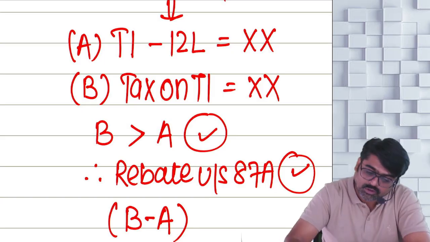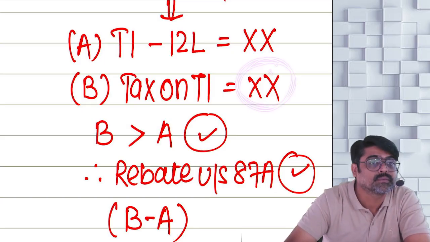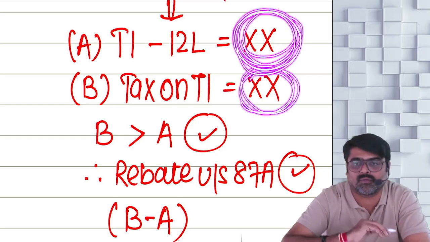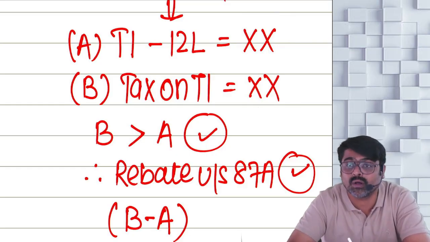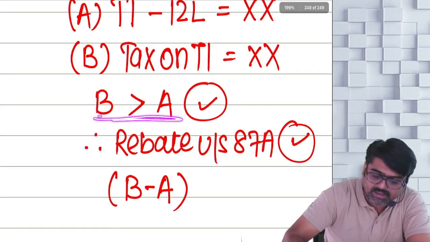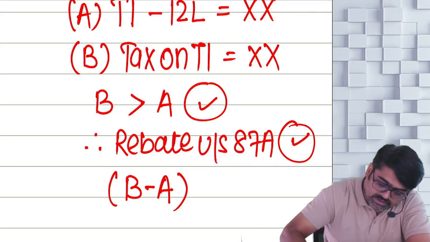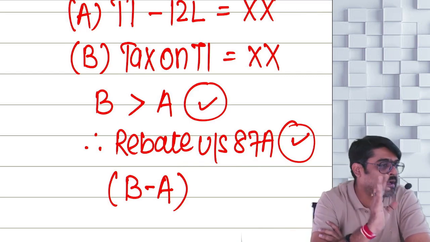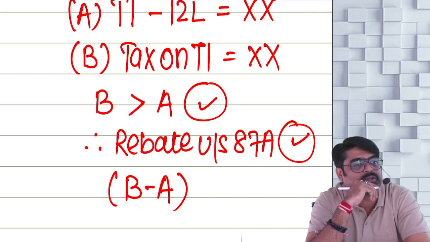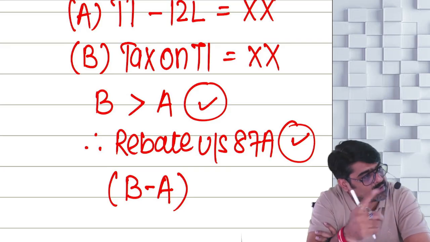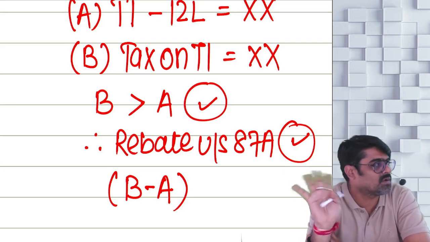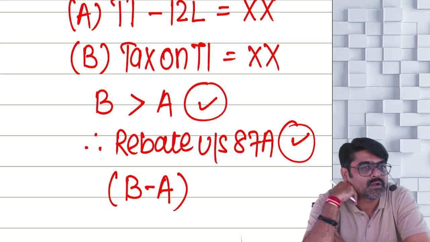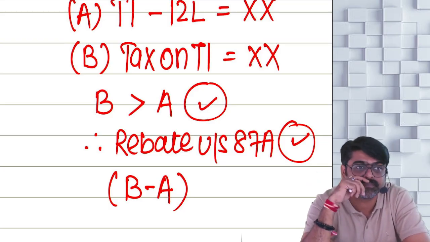66,000. Yes or no? So what will be here? 66,000. And what is here? 40,000. Is 66,000 more than 40,000? Yes or no? So B is more than A. Rebate will still be available. How much? B minus A, 66,000 minus 40,000. 26,000 rebate will still be available. 60,000 will not be available, but maximum 26,000 still will be available. Yes or no?